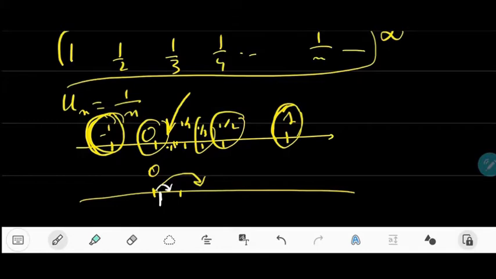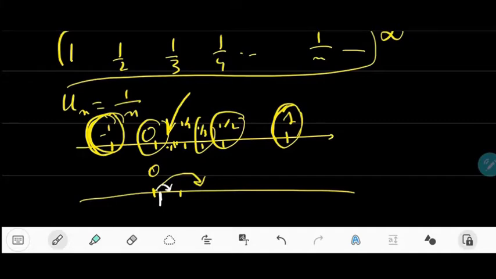So the difference between 0 and minus 1, or 0 and any other number less than 0, is that 0 is the only number that you are approaching indefinitely. Whatever step you make from 0 to the right, you will always find a number from the sequence 1 over n that will be closer to 0.